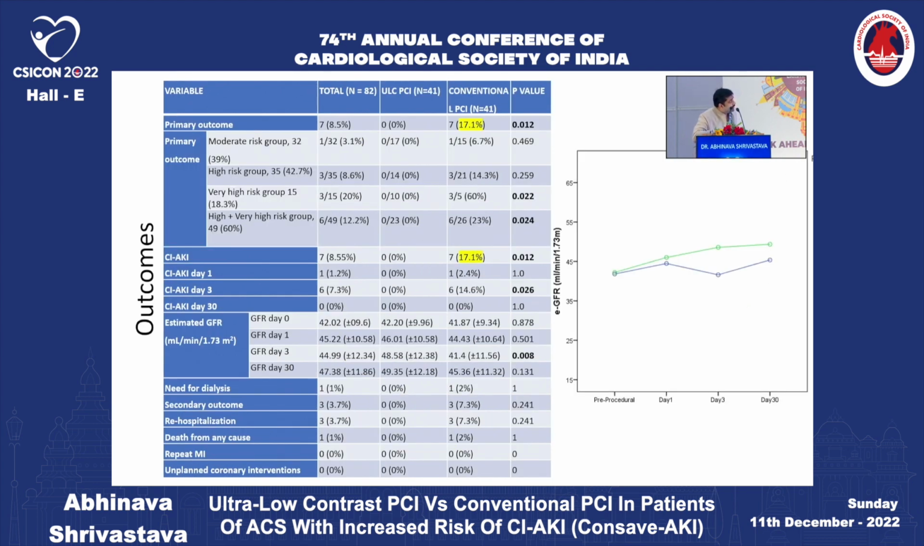We saw that there was a significantly higher primary outcome of contrast-induced AKI in the conventional PCI group at 17.1%. We also followed the patients' GFR throughout the study follow-up, and we saw that although the GFR of all the patients as a whole rose from the pre-procedural estimation to the 30-day follow-up, there was a certain dip in the GFR on day 3 in the conventional PCI group compared to the ultra-low contrast PCI group. There was no significant difference in the secondary safety outcomes.